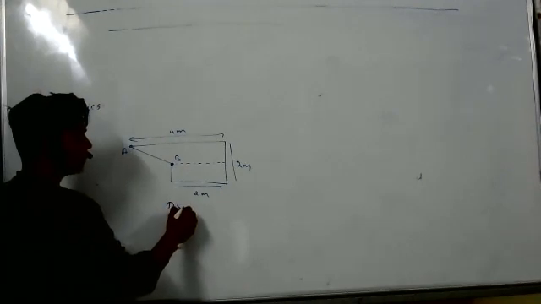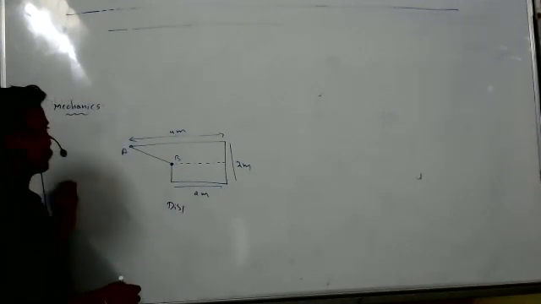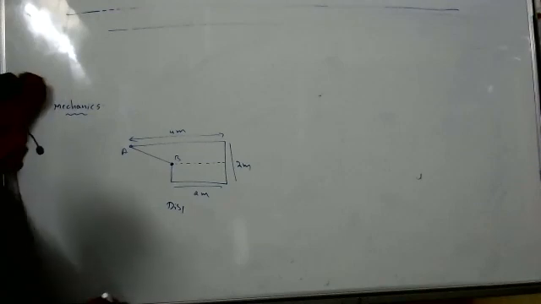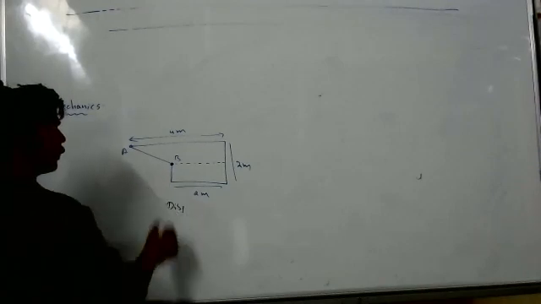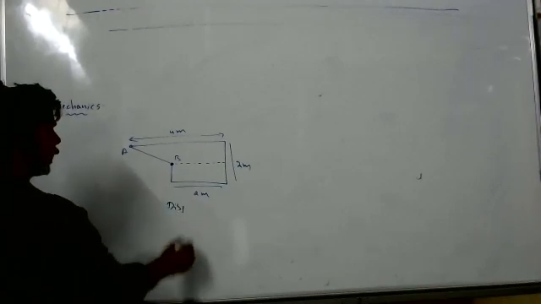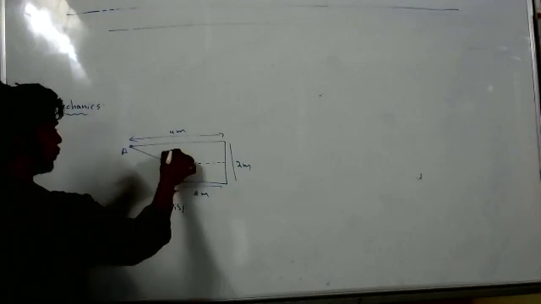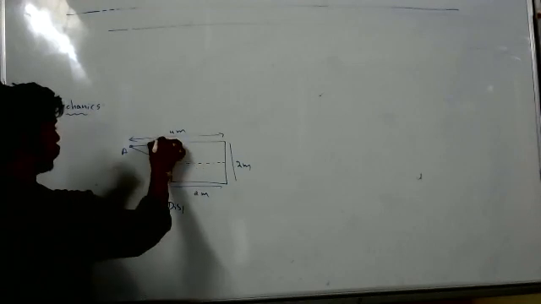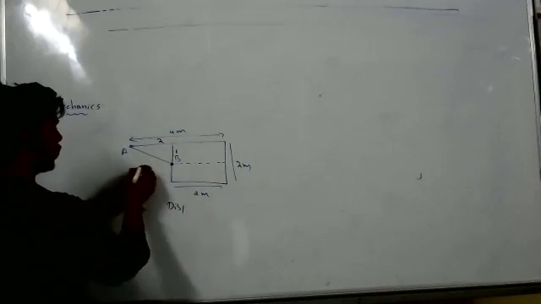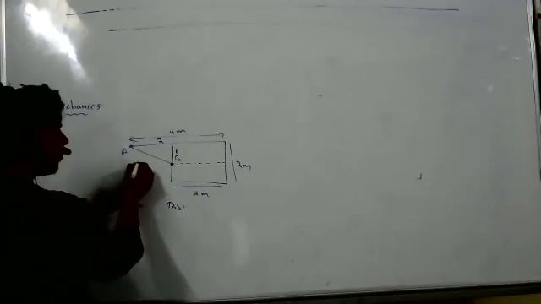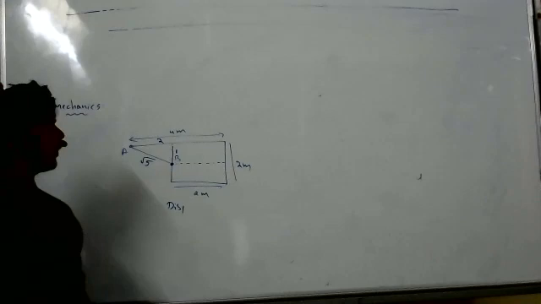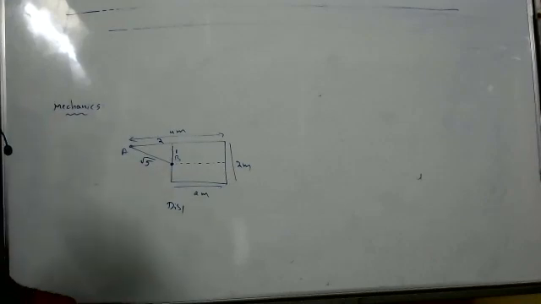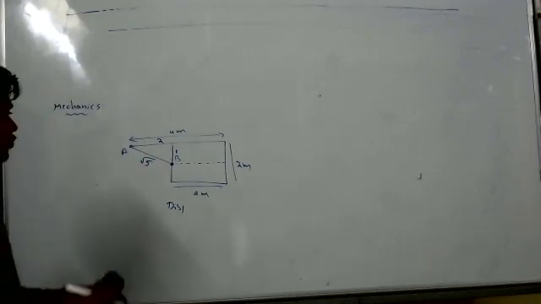Displacement: root 17, or root 20? The answer is root 5, sir. The perpendicular is 2 meters, and the other is 1, so it will be root 5, right? Root 5. Yes.